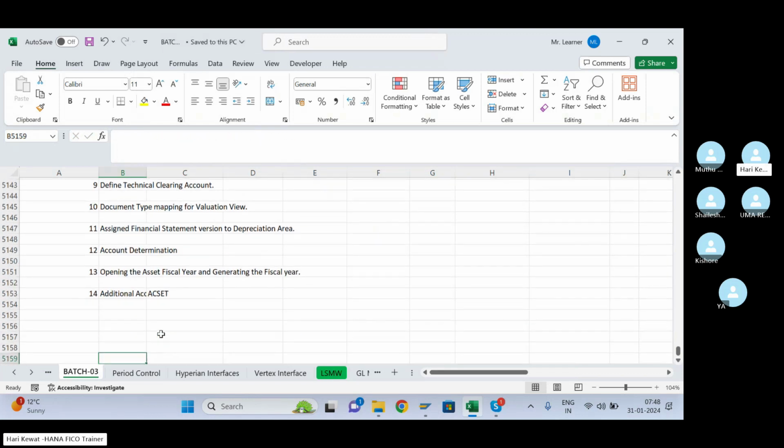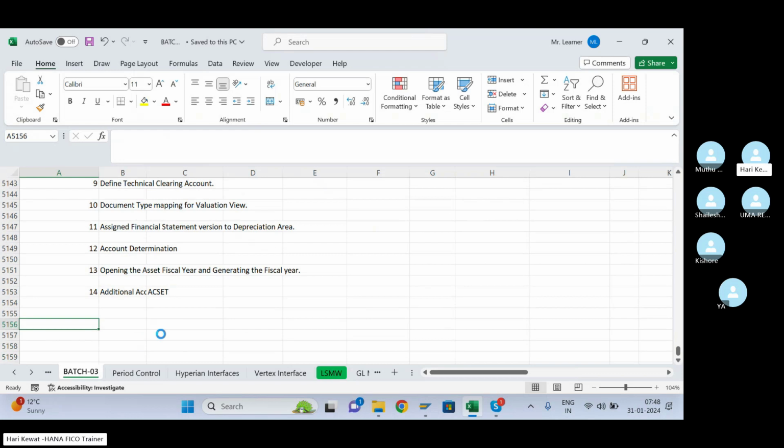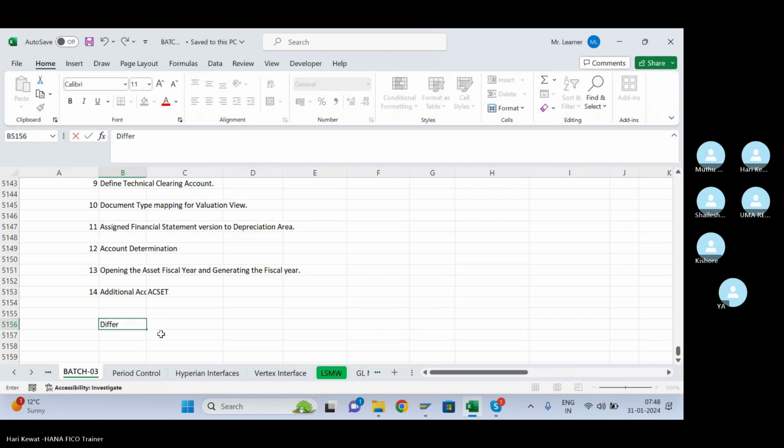Okay, then if you remember, I have not taught many things, but a few things I have taught you. The difference between ECC and S4 HANA. Very few things I have taught you. Differences between ECC asset accounting and S4 HANA asset accounting.